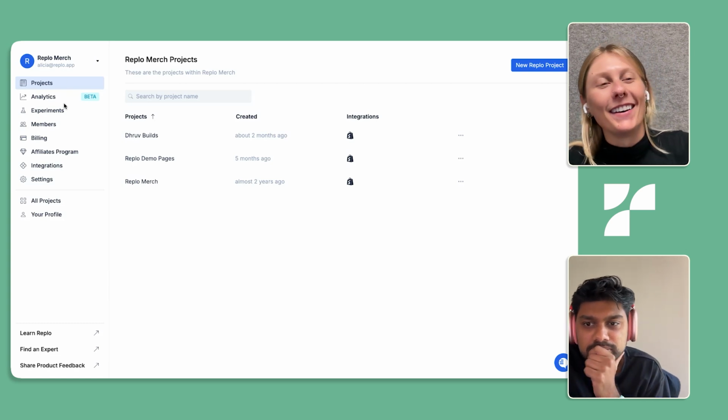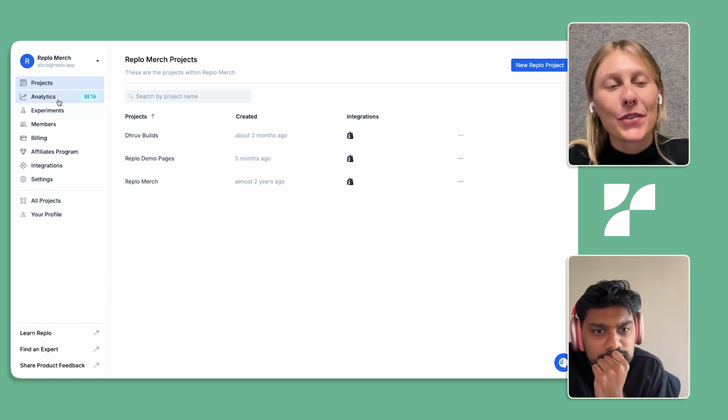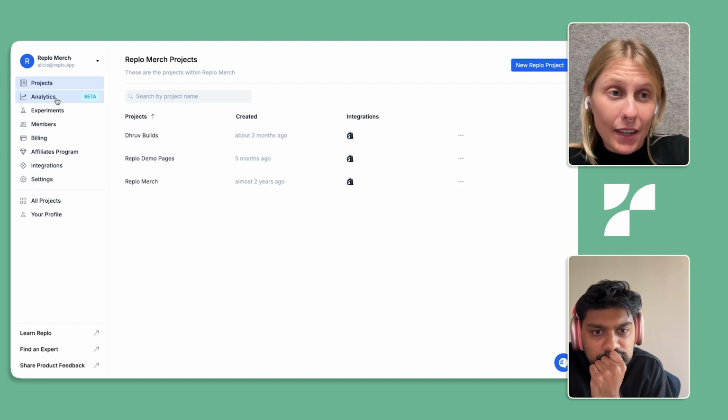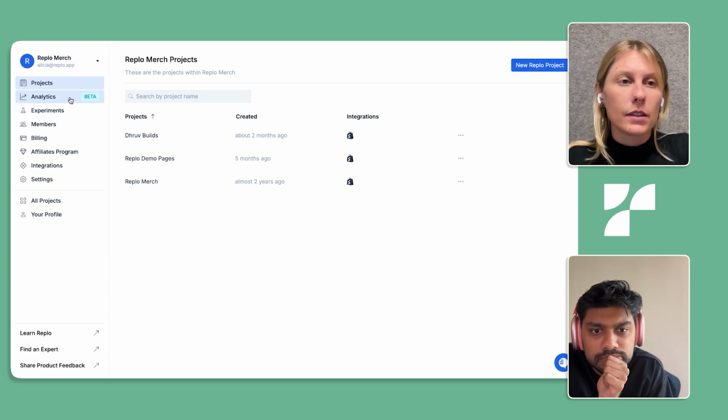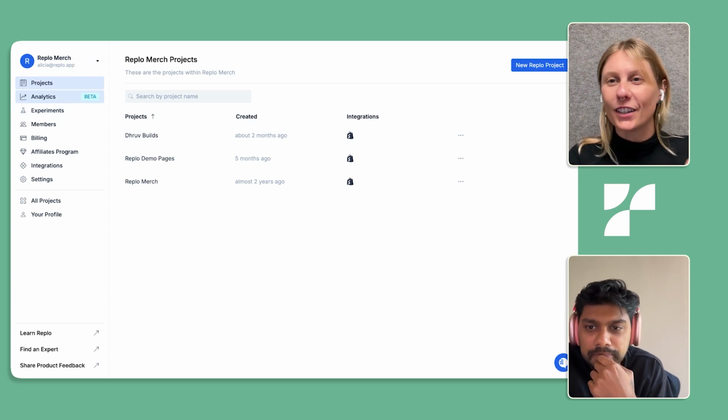So going into it, the two things that I'm going to review and demo today are these new spaces in Replo called analytics and experiments. I'm going to start with analytics because to me, that's really the first step of starting to learn a little bit more about how your pages are performing.